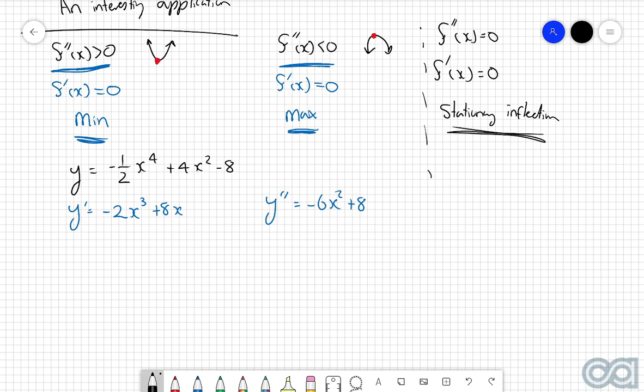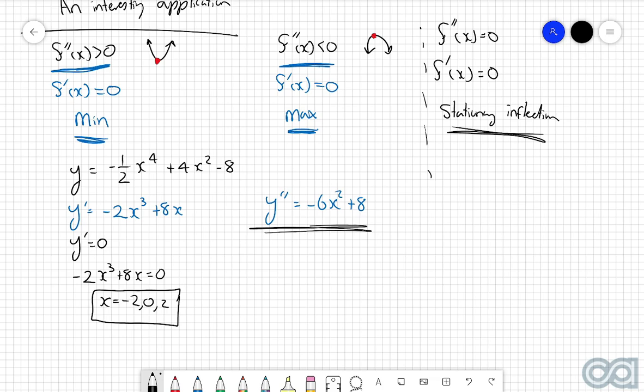Now, we want to find out where the stationary points are, so we're going to set y dash equal to 0. Doing so, we get negative 2x cubed plus 8x is equal to 0. And then using our calculator, we get the answers of negative 2, 0, and positive 2. So we know that our stationary points are here, but now we want to try and find out if they're local maximum, local minimum, or stationary inflections.